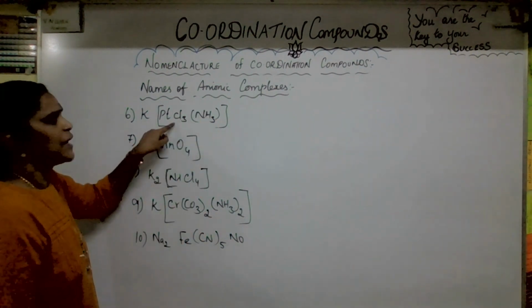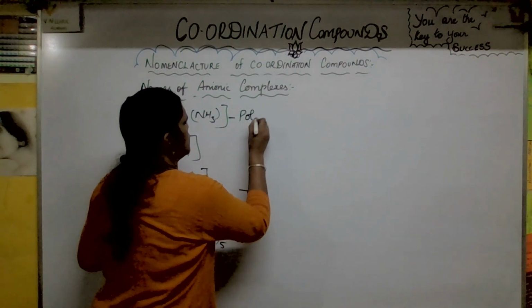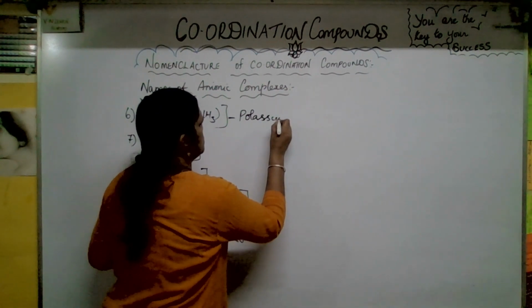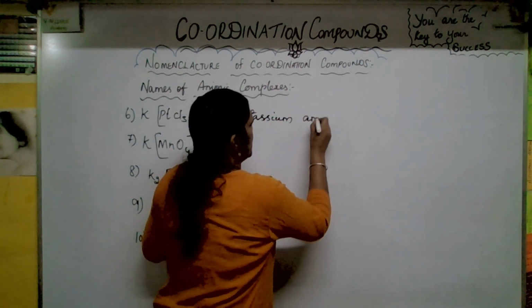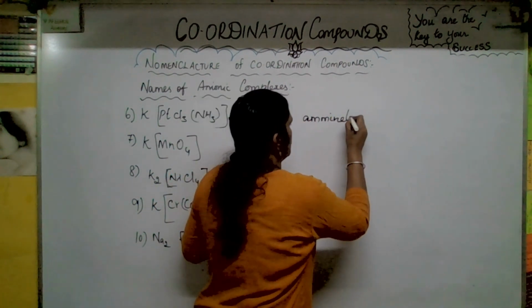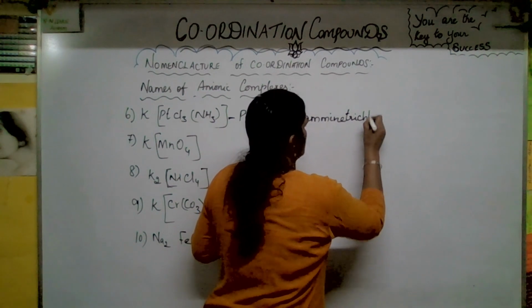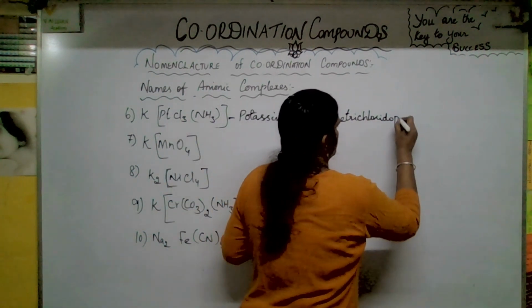So, ammine, chlorido. Potassium ammine, double M, ammine trichloridoplatinate.